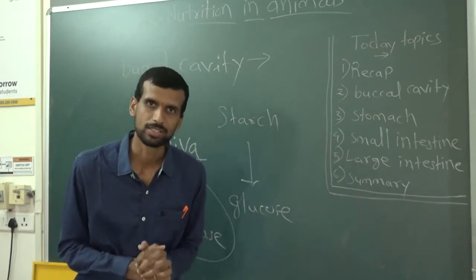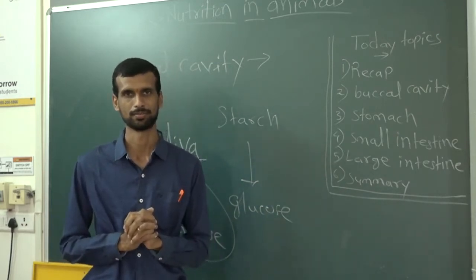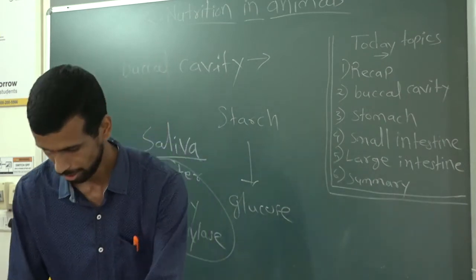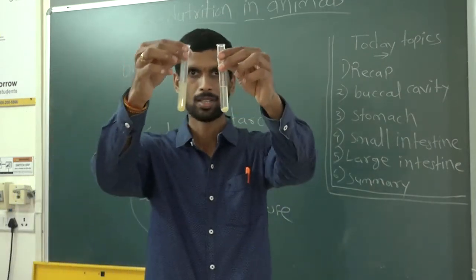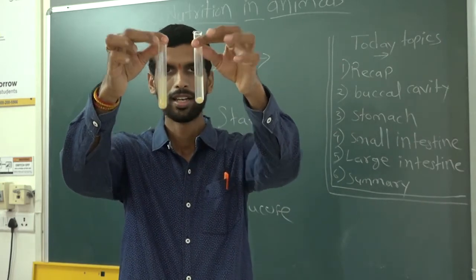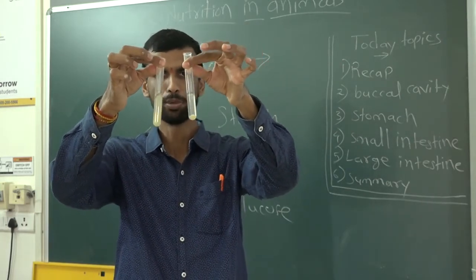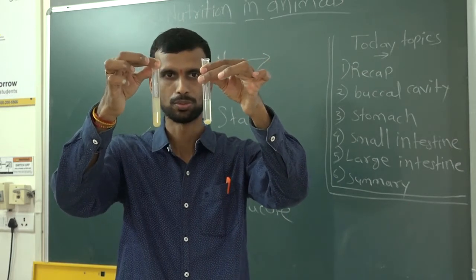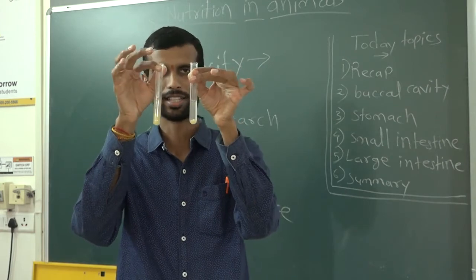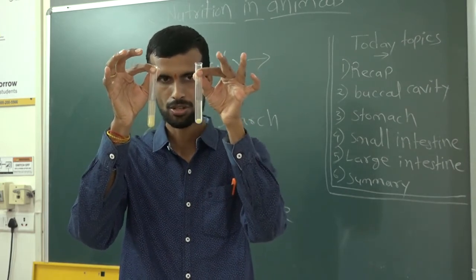Okay, so how can we prove it? We have an activity for it. That activity we will be doing right now. So here I am having two test tubes. You can see here in this I have put smashed potato. In one there is saliva, in the other there is no saliva.